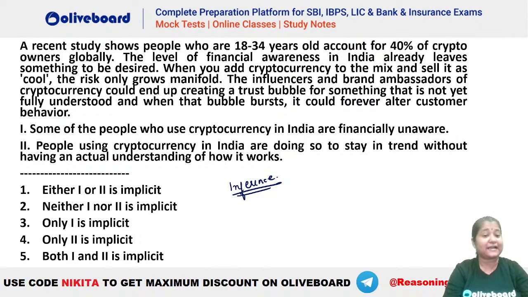That would actually be the right answer, guys, and good job if you are getting only two here. The first one is actually confusing, right? First one में थोड़ा सा confusion है. Naveen, why will the first one not be there? Let's see. A recent study shows people who are 18 to 34 years old account for 40% of the crypto owners globally. The level of financial awareness in India already leaves something to be desired. That means it is not up to the mark. मतलब financial awareness कम है लोगों में, right? There is still something more that we need, है ना? So you can see we still have something which is to be done, है ना?